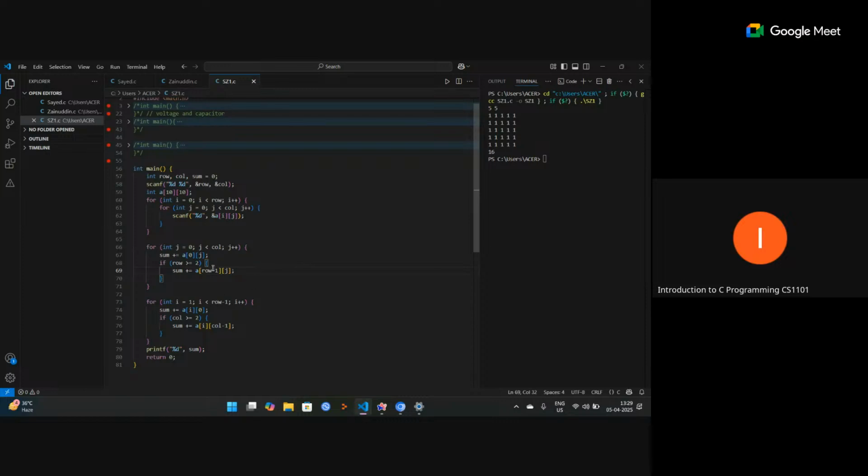Okay, so here excluding j, you are using row. But I just count the corner ones. j equal to 0, that is fine. So you are using this j as a row.